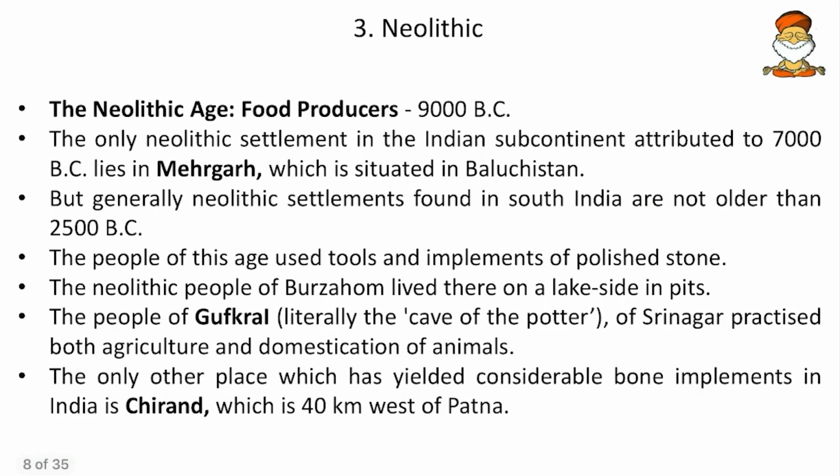Then Neolithic, the Neolithic age. So here mainly agriculture started. So the food producers, that is the age of food producers. This starts from 9000 BC. Here we have an overlap between the Mesolithic and Neolithic. Even though they overlap, no issues with that.